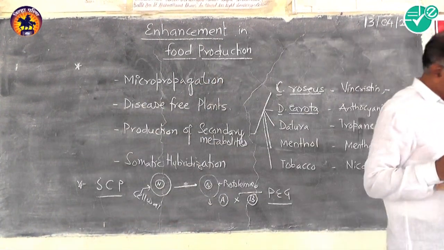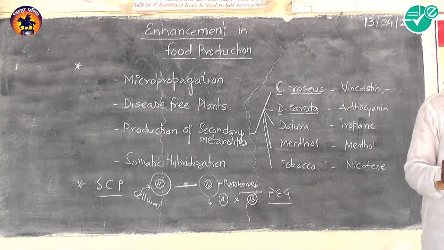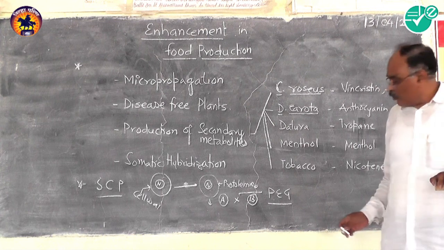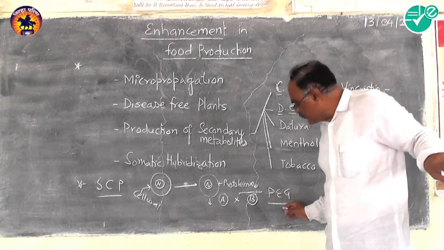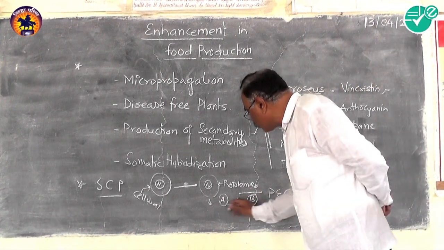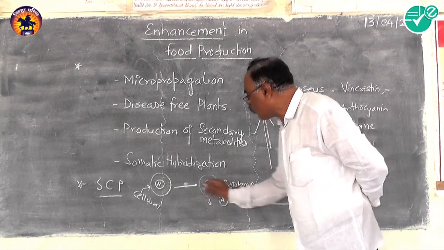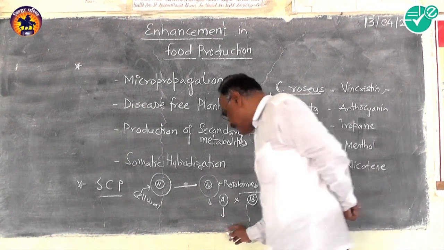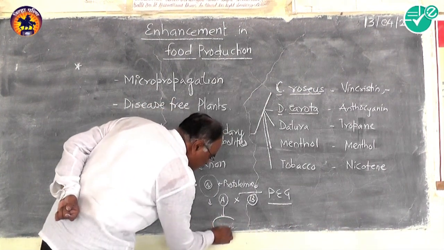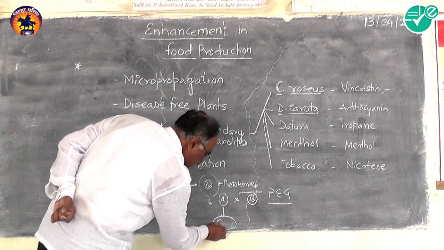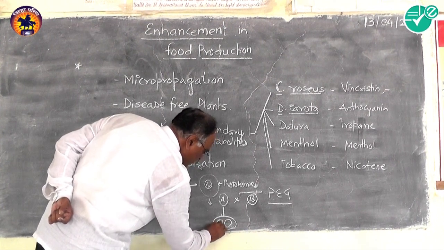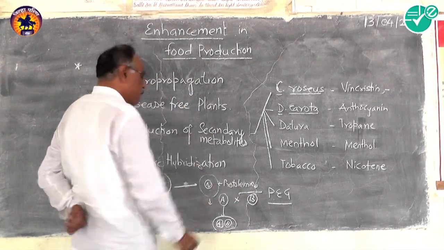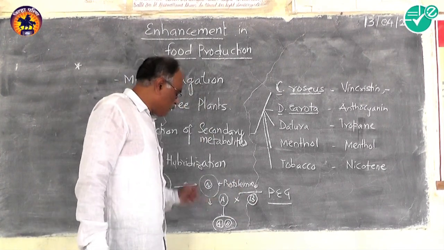PEG is polyethylene glycol. With the help of this fusogenic agent, two cells which are without the cell wall can combine, and a cell may get generated that contains both nuclei A as well as nuclei B, containing what the protoplasm is.